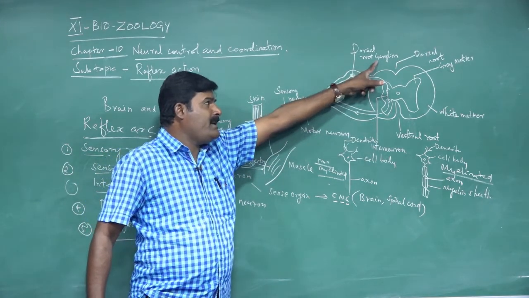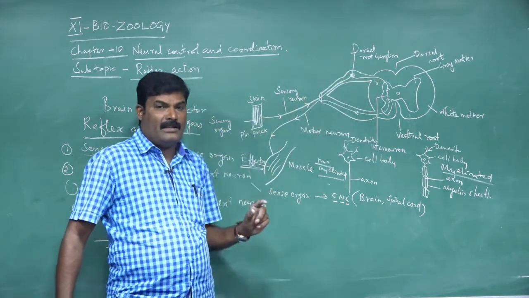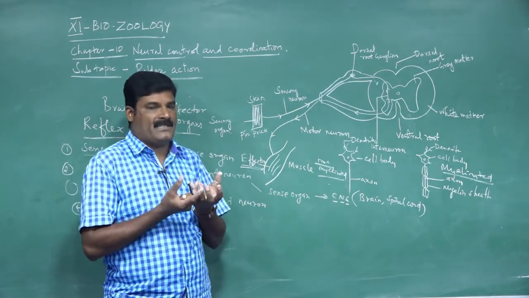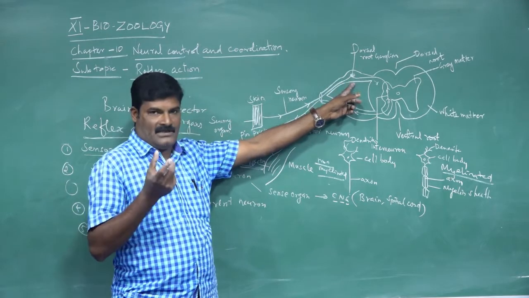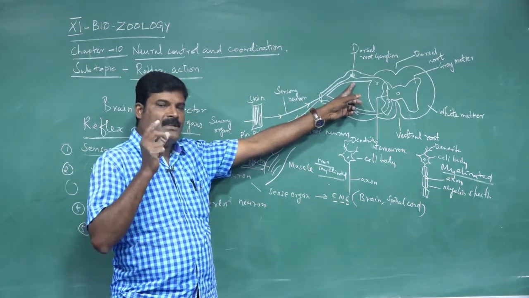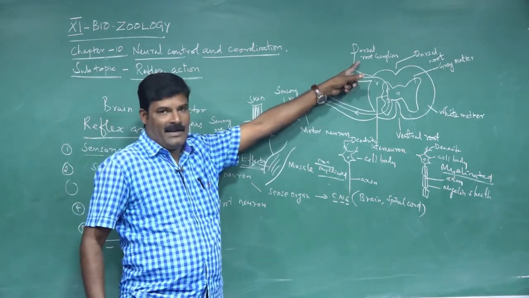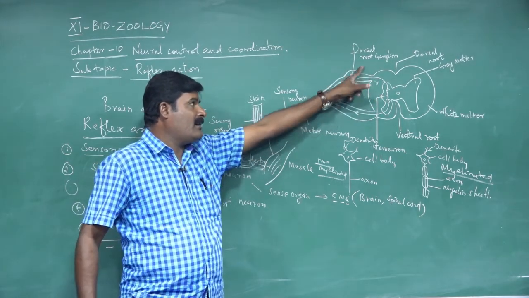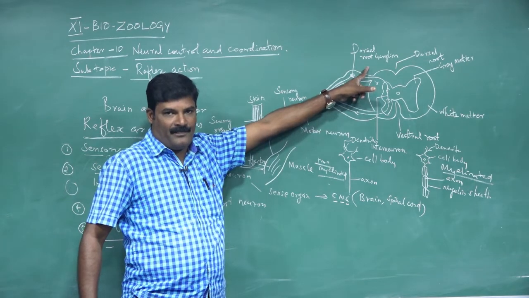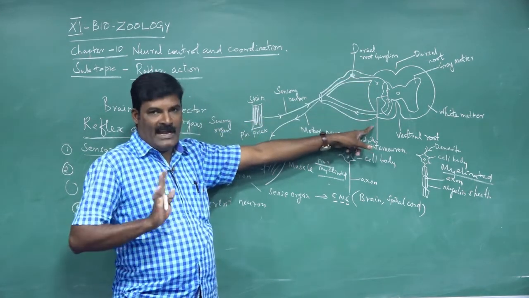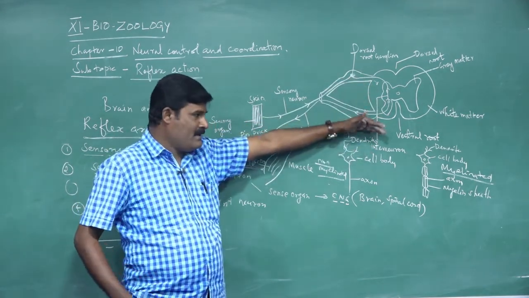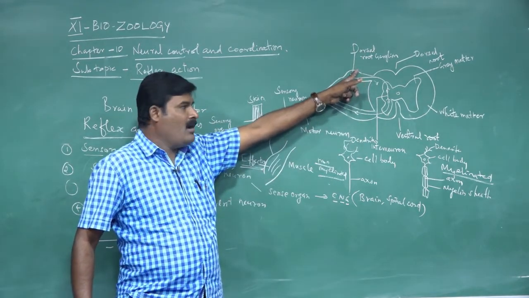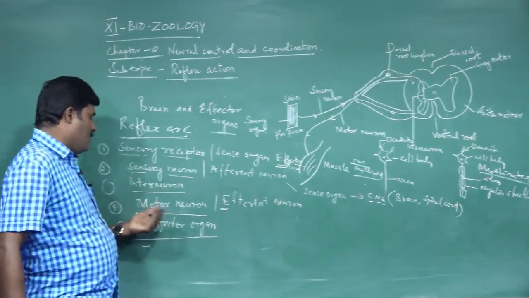What is the meaning of ganglion? Ganglia are nothing but small masses of cell bodies. It is an ovoid, bulge-like structure containing a mass of neuron cell bodies, called a ganglion. These are situated on the dorsal side of the spinal cord, hence it is called the dorsal root ganglion. No ventral root ganglion is formed; the ventral root is present, but no ganglion is formed there. Okay, so that is another part, the motor neuron.